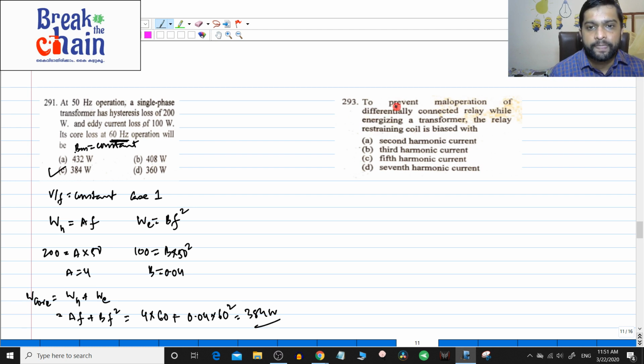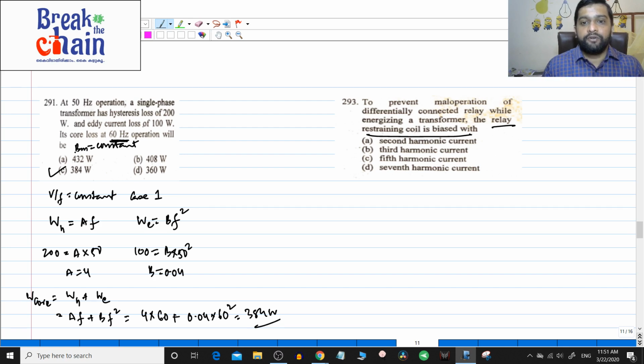Now, next question. To prevent the maloperation of the differentially connected relay while energizing a transformer, the relay restraining coil is biased with, I have already told you, the inrush current of the transformer is filled with second harmonic currents. Just because that current is large, if the relay tripped every time, you would never be able to turn on the transformer.